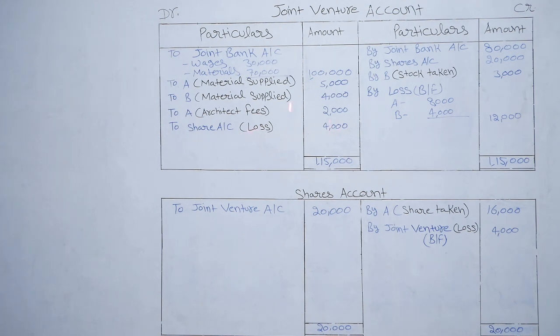So the debit side of this item is more than the credit side item. So there will be a loss of rupees 12,000. So we will distribute this loss in the ratio of 2:1. So 12,000 into 2 by 3 is equal to 8,000. And in the same way, 12,000 divided by 3 into 1 is equal to 4,000.